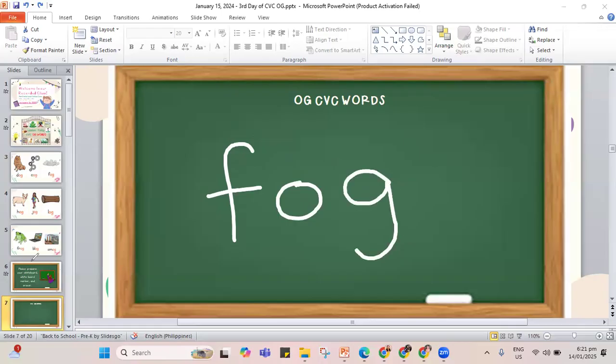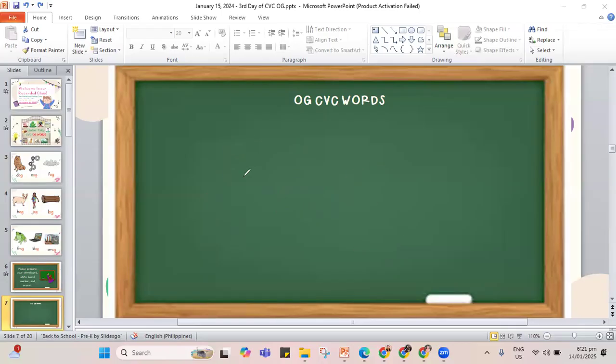This is the fog. And the last one, let's write frog. Can we write frog? F-R-O and the letter G, frog. Now, if I am being fast, you can pause the video and play it again if you're not yet done practicing or writing down your words there on your board. Now, if we're done with this one, can we move to the next?